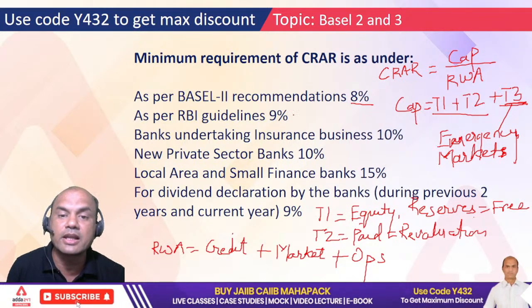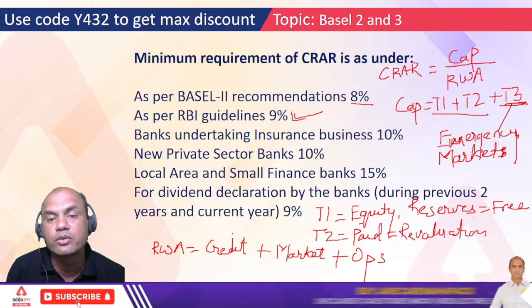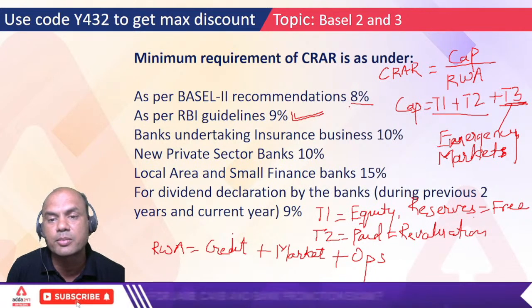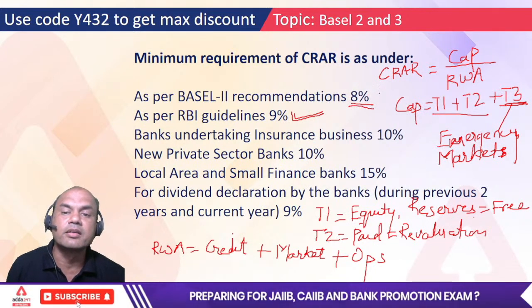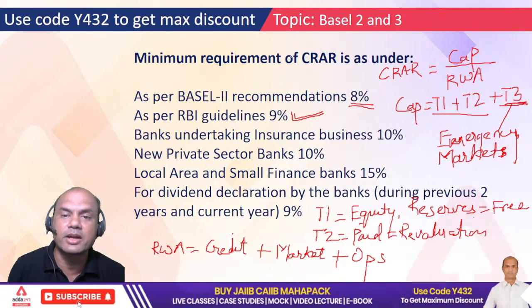As per RBI guidelines, it is 9%. So now tell me who is better. Is RBI better or Basel better? CRAR is the safety requirement, I'll call it. The more CRAR, the safer the bank.